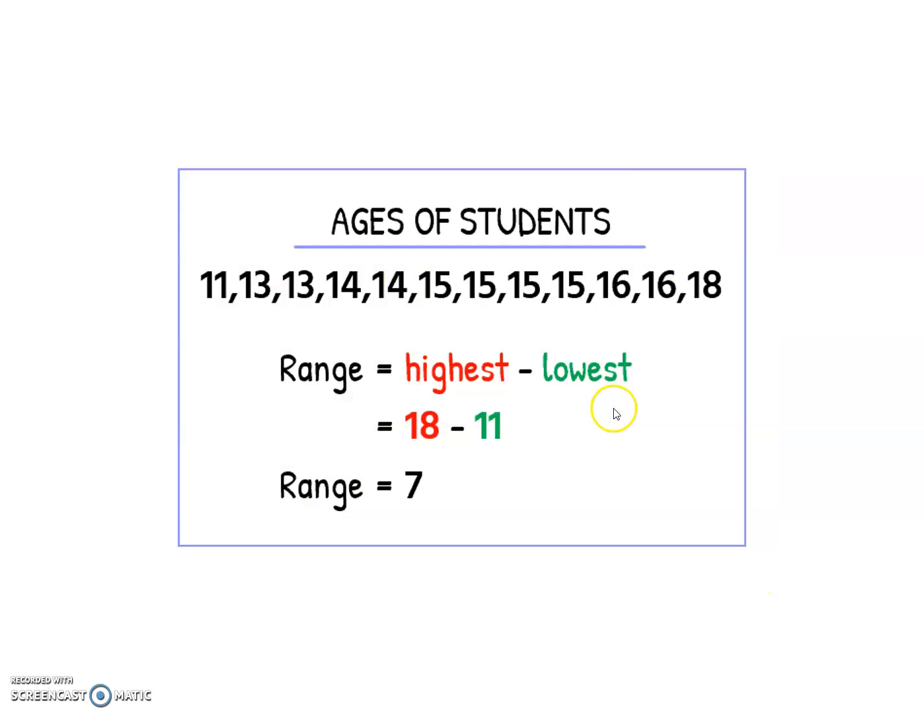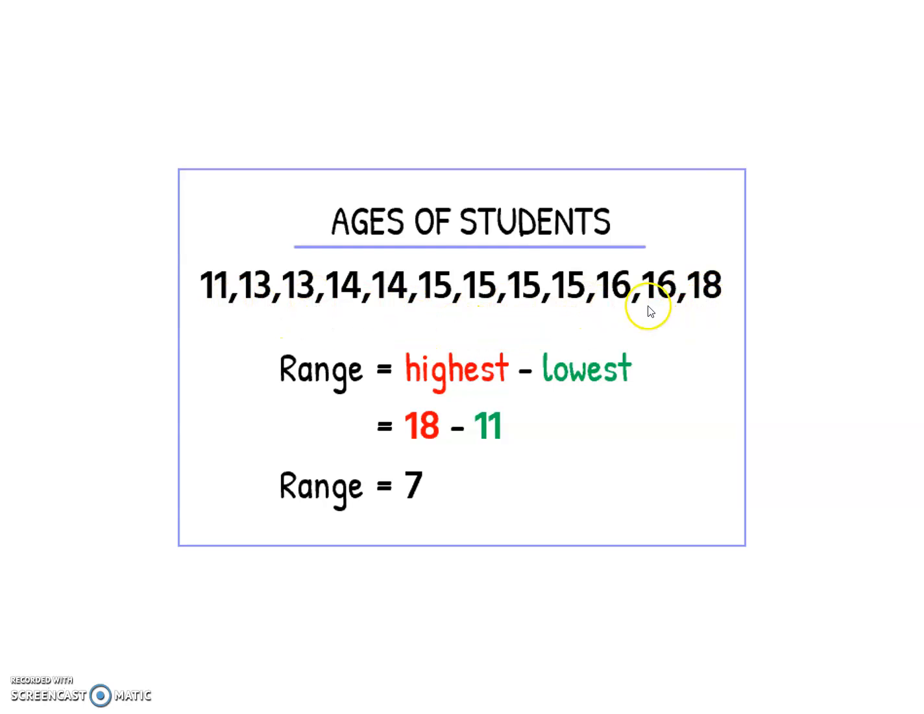equal to 51. Age of the students, suppose it is given: 11, 13, 13, 14, 14, 15, 15, 15, 15, 15, 16, 16, 18. Here more numbers are repeated. Which numbers are repeated? 11 is not repeated, 13 is repeated 2 times, 14 repeated 2 times, 15 repeated how many times? 4 times, 16 repeated 2 times and 18 remains the same.